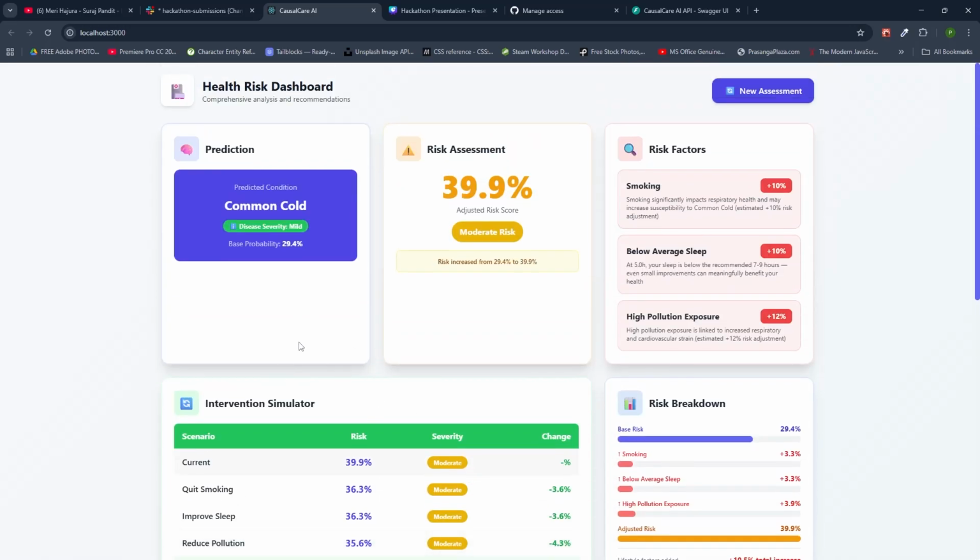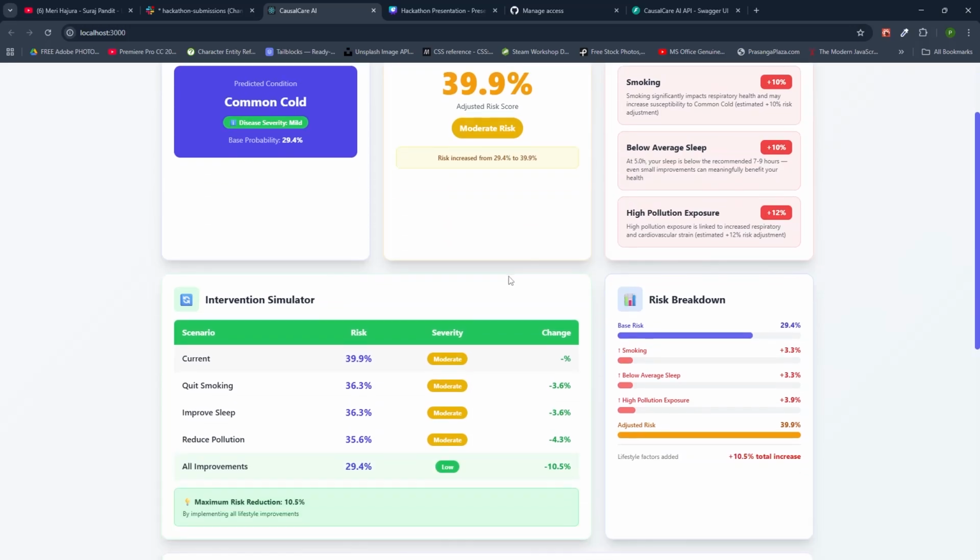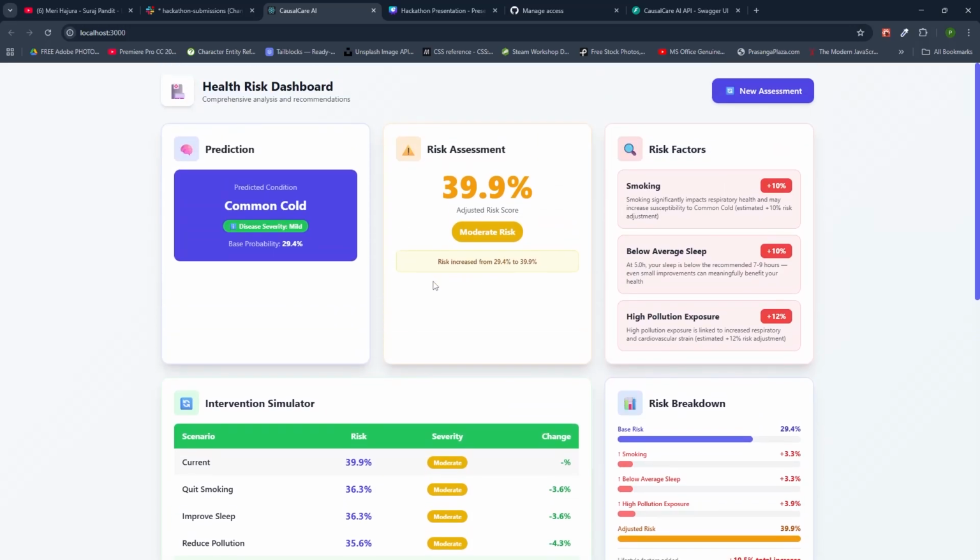If we analyze it, we get the disease prediction as common cold, which is not severe at all, because common cold has a disease severity of mild, because that is not that dangerous of a disease. So the base probability is less, but since the user smokes, the smoking habit is adding to the risk percentage. That's why the overall risk factor increases to 39.9%. Now we don't need to worry.